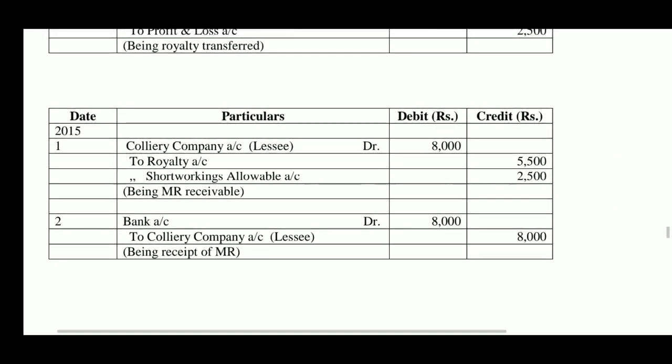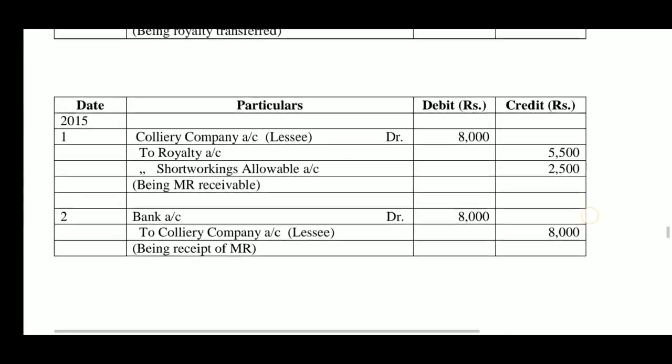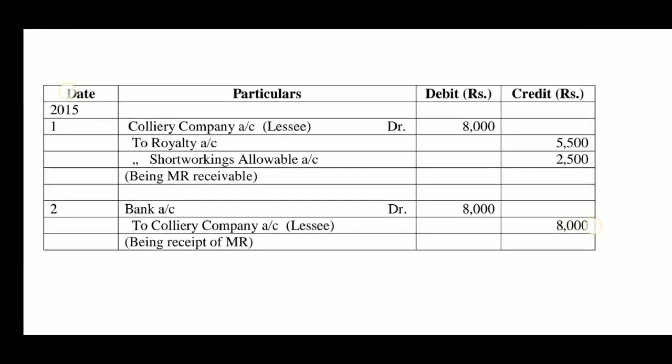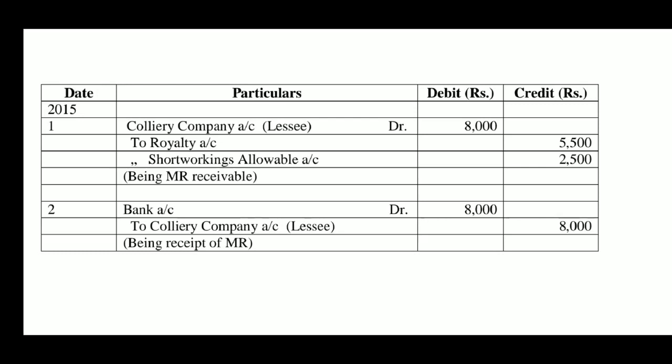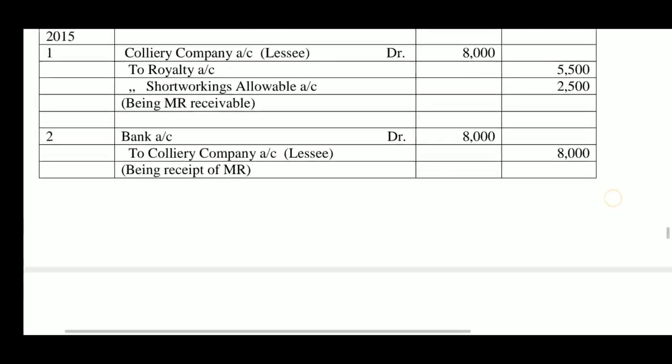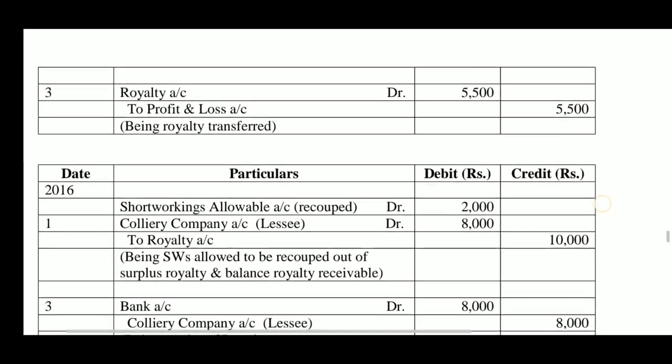In 2015, similar entries will be passed. Colliery company, lessee's account debtor 8,000, with the amount of minimum rent, to royalty account 5,500, to short workings allowable account 2,500, being minimum rent receivable. When payment is received, bank account debtor to colliery company, that is lessee, 8,000 rupees, being receipt of minimum rent. When transfer is made, royalty account debtor to profit and loss account 5,500, being royalty transferred.